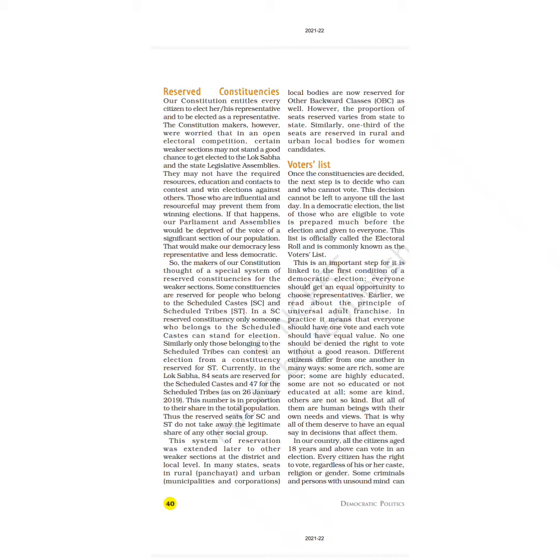So the makers of our constitution reserved certain constituencies for scheduled caste people and scheduled tribe people. In a scheduled caste reserved constituency, only someone who belongs to a scheduled caste can stand for election. Talking about the scheduled caste reserved constituency, it means a person belonging to the scheduled caste only can take part in the election and stand for the election. And similarly with the scheduled tribe also.